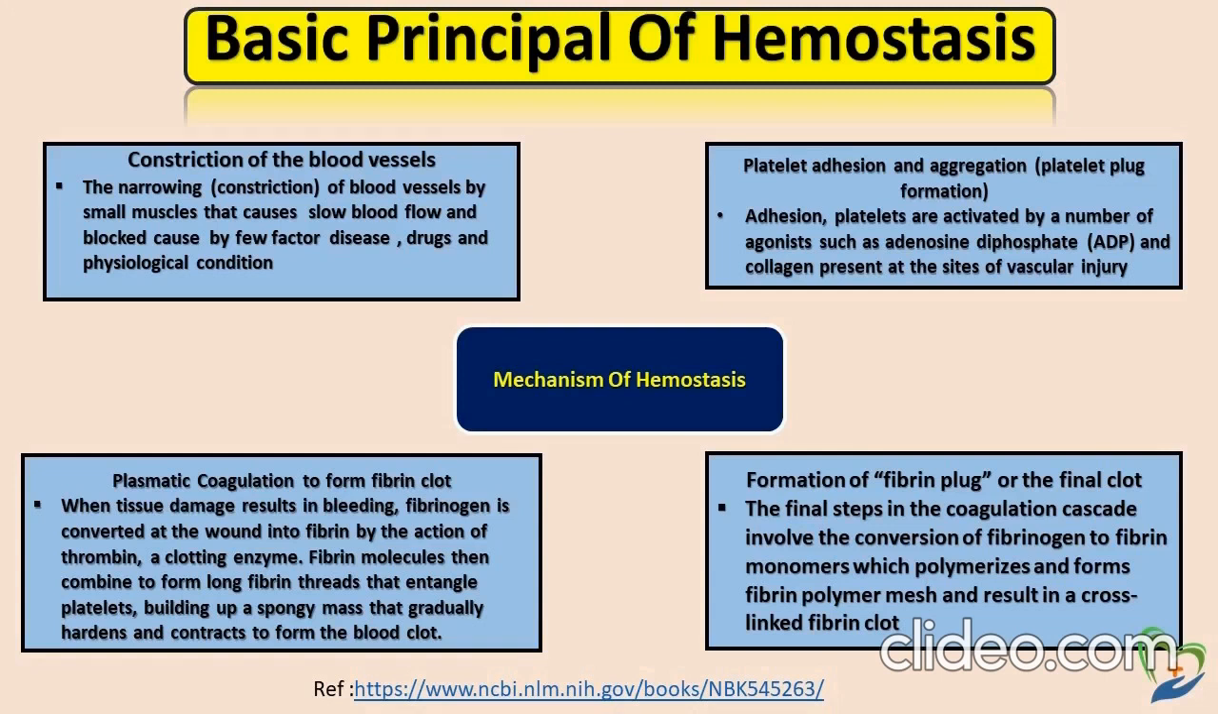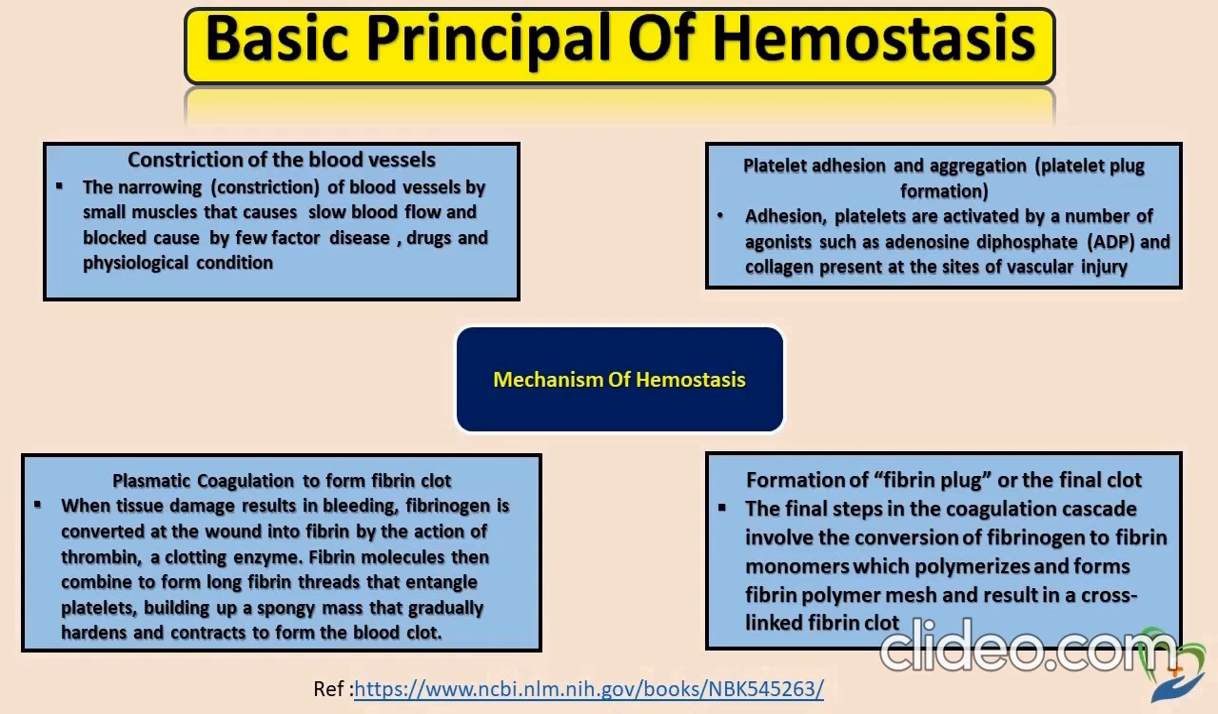I am going to talk about basic principle of hemostasis. Mechanism of hemostasis. The narrowing of blood vessels by small muscle causes slow blood flow, and blockage can be caused by factor disease, drugs and physiological condition. Platelet adhesion and aggregation. Platelets are activated by a number of agonists such as adenosine diphosphate and collagen present at the sites of vascular injury.